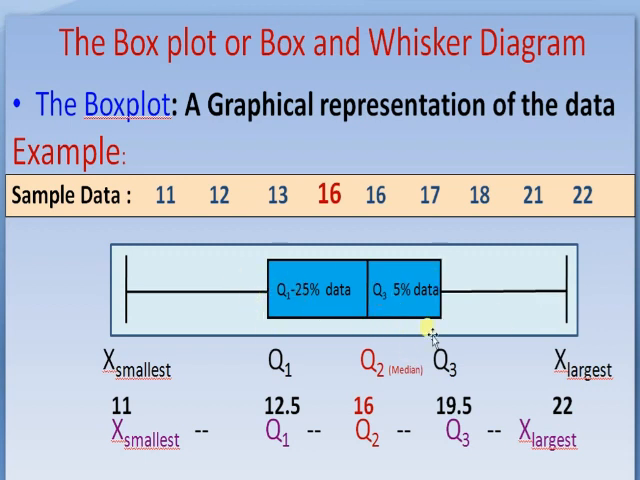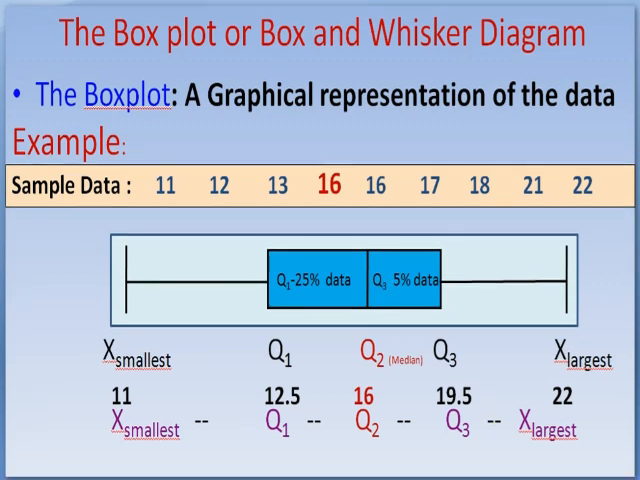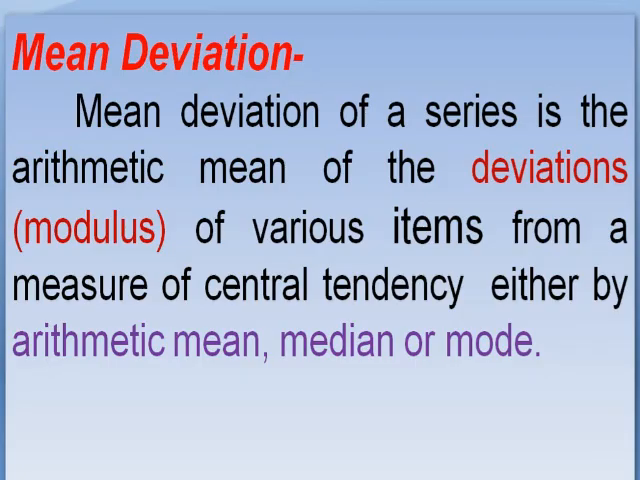Here the smallest value is 11, and the lowest whisker goes down to 11, and the right side whisker goes up to the largest value, that is 22. And we make the box from Q1, Q2 and Q3. That box contains the middle 50% of the data. Here is the median point, and 25% of the data is on each side of it.